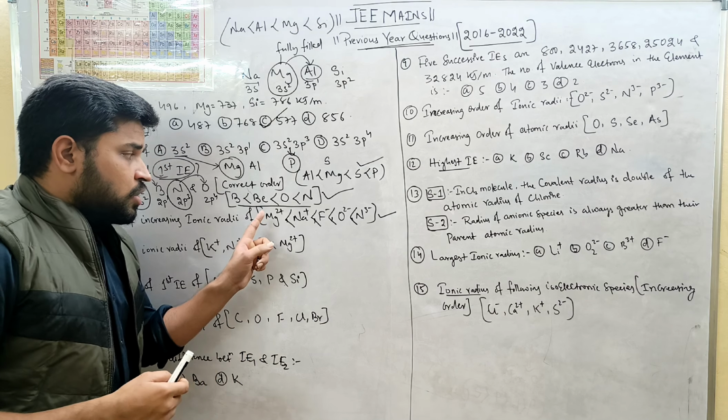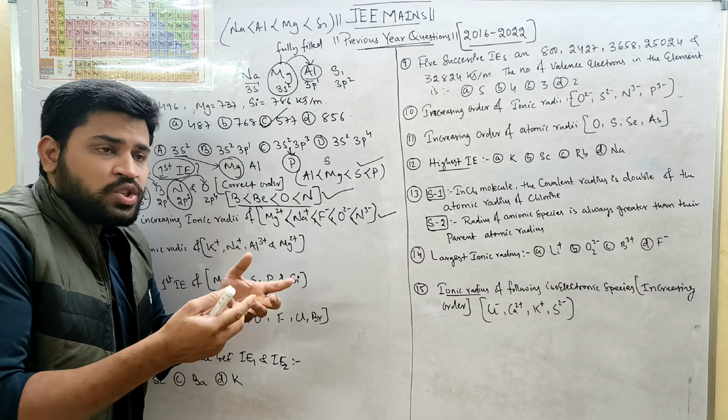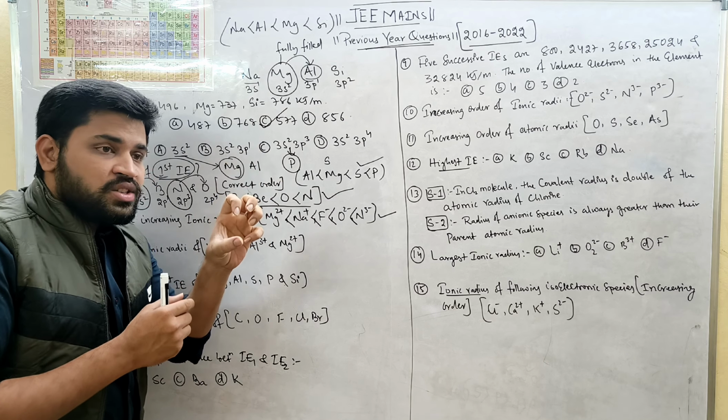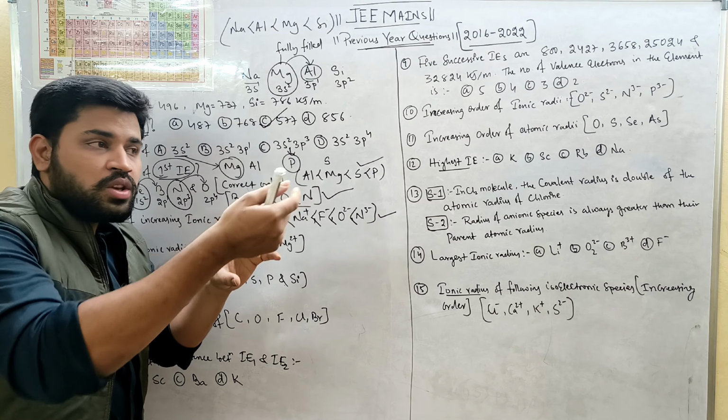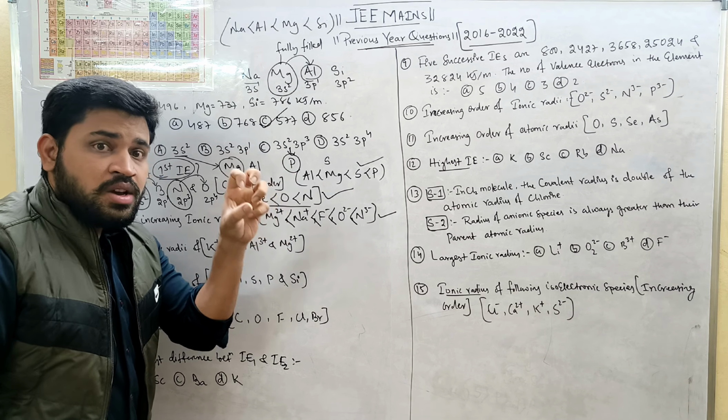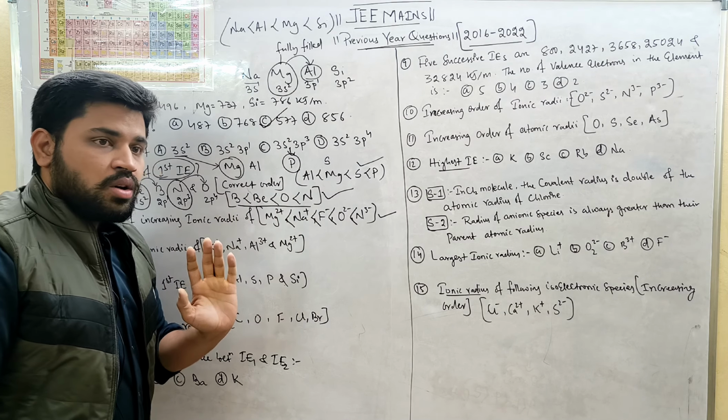If you observe, for the cations, the more the charge, the lesser will be its size. With more positive charge, there is more effective nuclear charge and the size of the ion is reduced. So this would be the order.